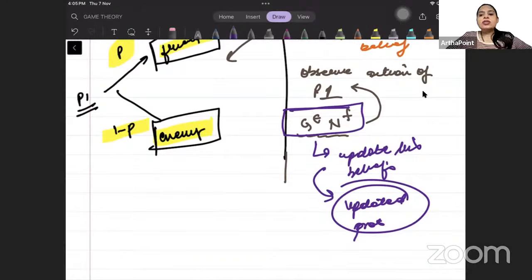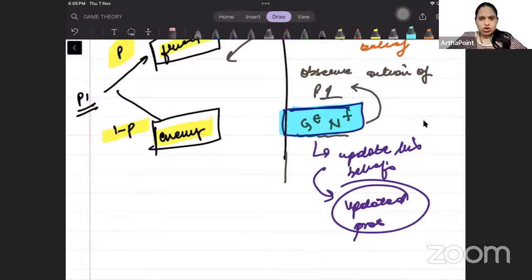It is the belief that I have reached a certain node, that I have reached this node where I am getting the gift when enemy and not getting the gift when friend. Once I have reached this node, then I will go ahead and update my belief. Okay, that is the updated belief. That is my updated probability.